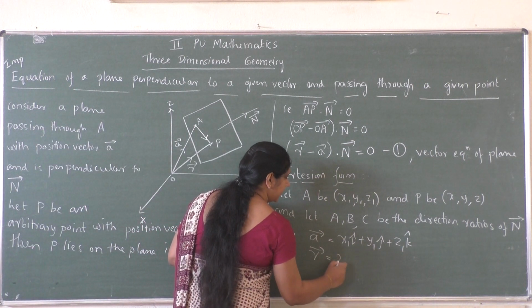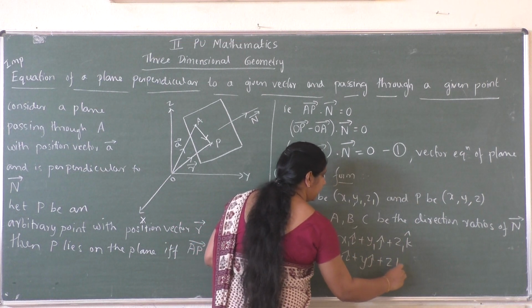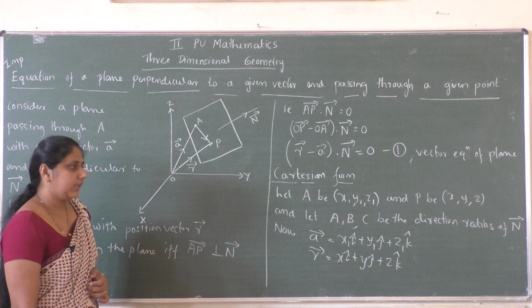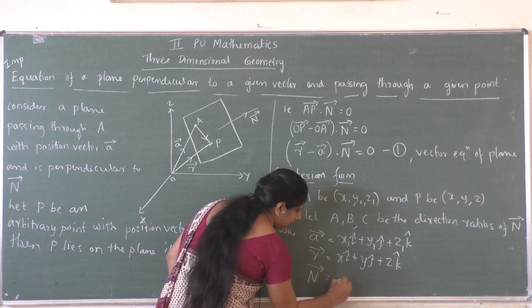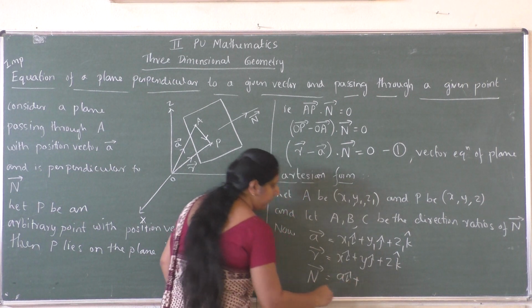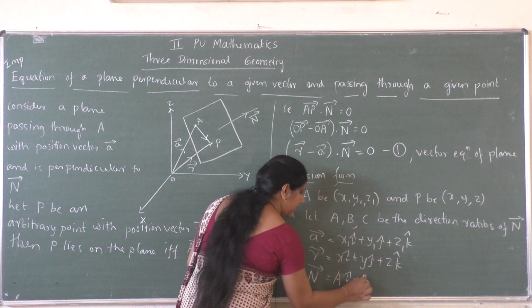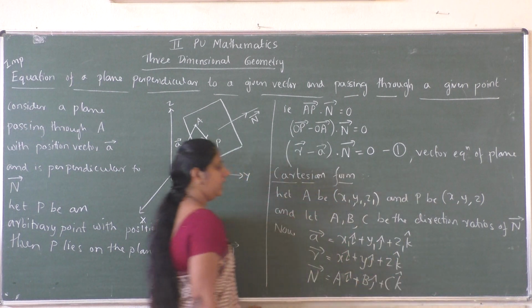That is r vector, x i cap plus y j cap plus z k cap. If A, B, C are the direction ratios of n vector, then n vector can be written as A i cap plus B j cap plus C k cap.